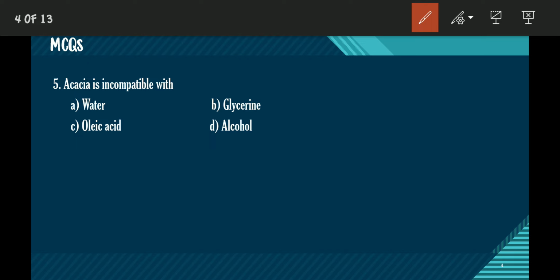This plant was identified in 1773 by Carl Linnaeus. Okay, and acacia is incompatible with alcoholic solution, mainly where alcohol is more than 50%. In that case, acacia is incompatible with alcohol or alcoholic solution. Okay, so let us move to the next question.